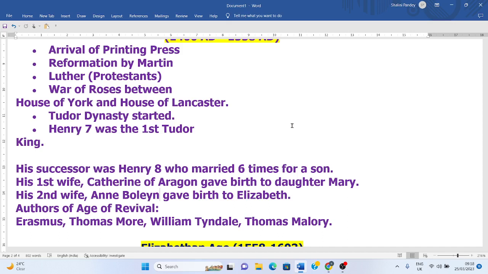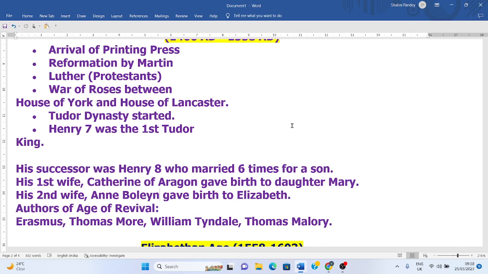His first wife was Catherine of Aragon, and she gave birth to a daughter, Mary, who became Queen of England later on. Then his second wife, Anne Boleyn, gave birth to Elizabeth. Elizabeth became a glorious queen in the Elizabethan age, and that age was also called a golden age.